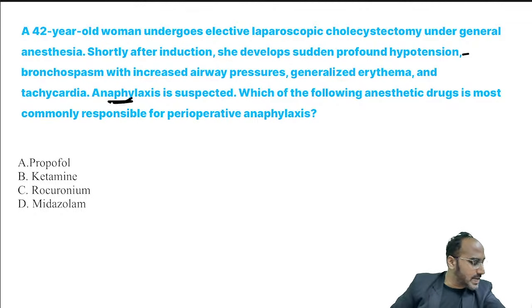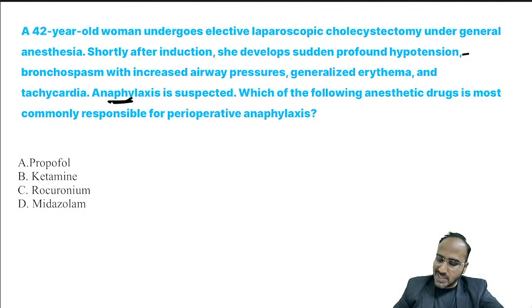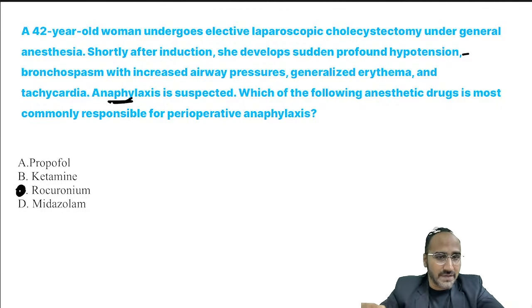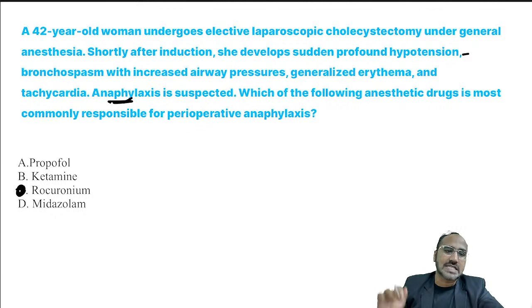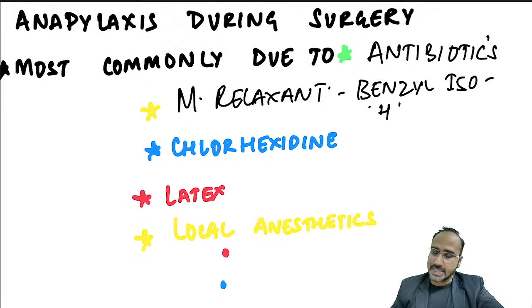So what's the answer over here, guys? The answer over here is, propofol, ketamine, midazolam, rocuronium. Come on, what's the answer over here? The most common that can cause it is rocuronium. Even though chances of anaphylaxis with rocuronium are rare, still in the question they have asked you about anaphylaxis and they have given you anesthetic drugs, so always go with a muscle relaxant that can cause anaphylaxis during surgery. So remember, guys, that's regarding the anaphylaxis.